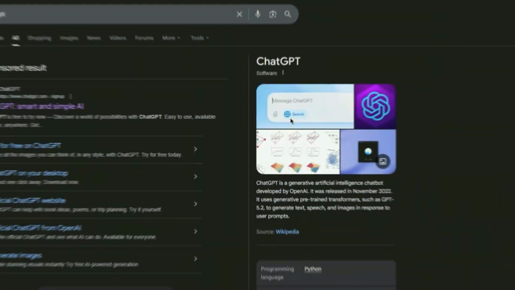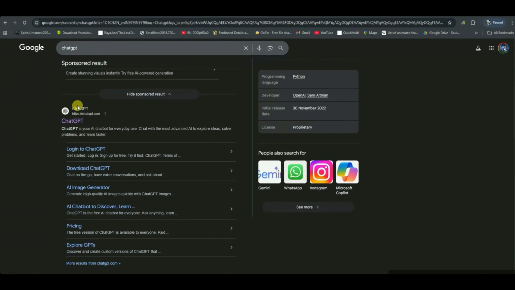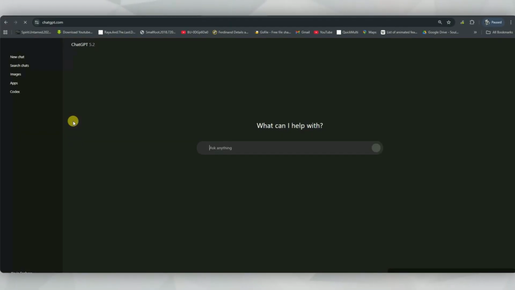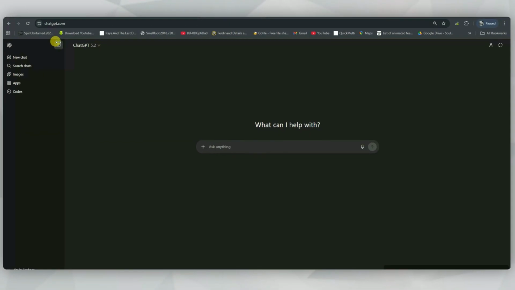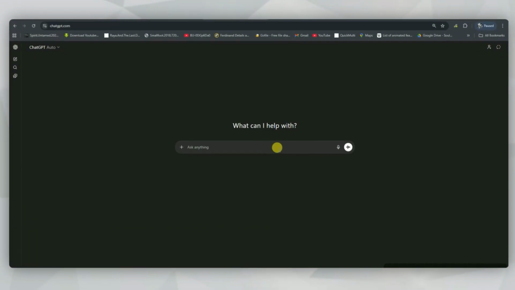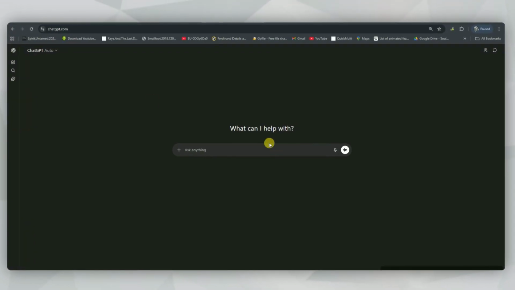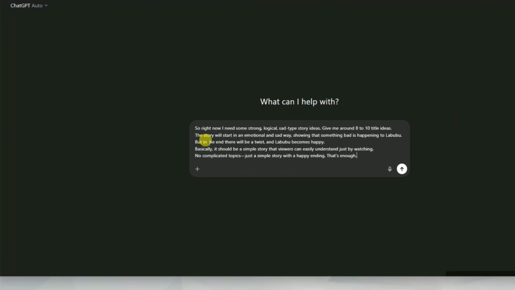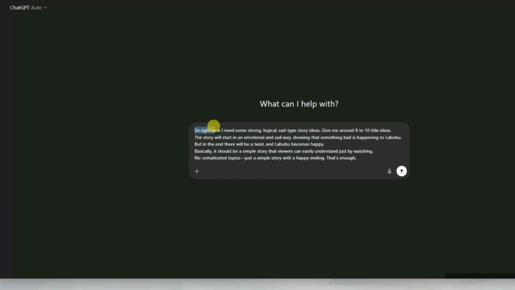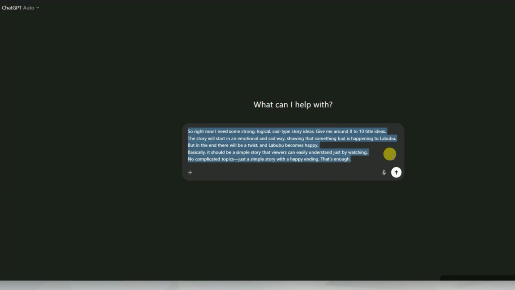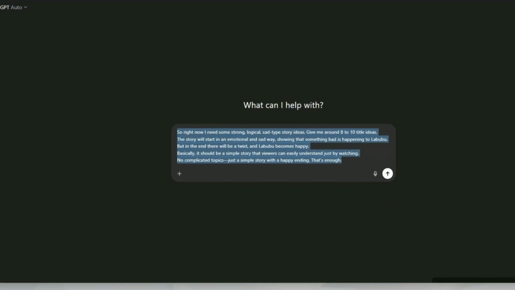First thing you have to do is head over to ChatGPT. You can use your phone or your laptop, whatever works for you. Once you're there, if you don't already have an account, just go ahead and create one. Don't worry, you can use the tool for free. Now, once you're inside ChatGPT, you're going to need to give it a prompt. You can find that prompt on our Telegram channel. The link is down in the description. Or you can simply type it yourself because it's pretty straightforward.